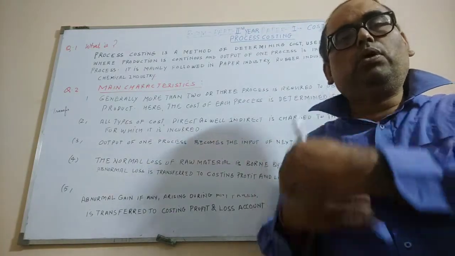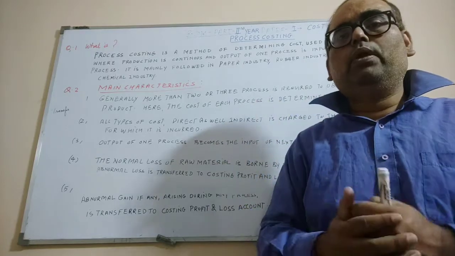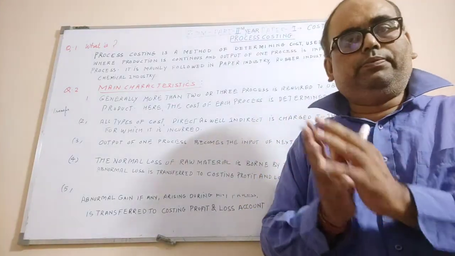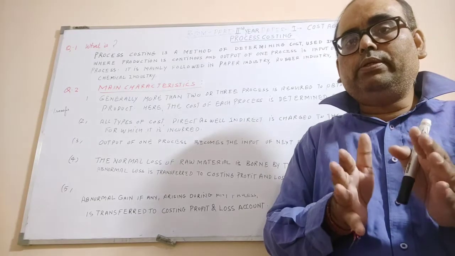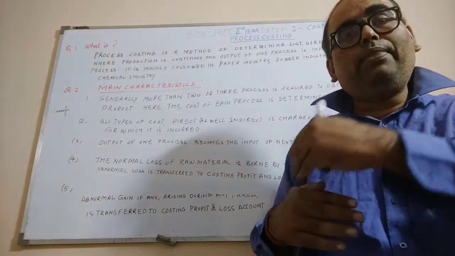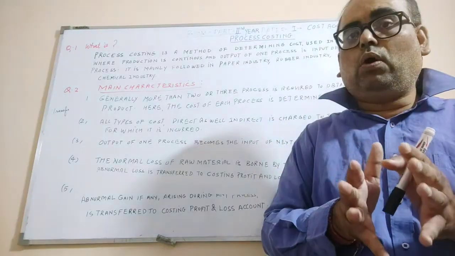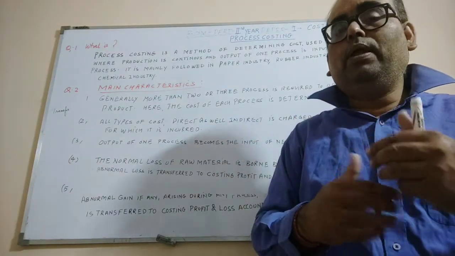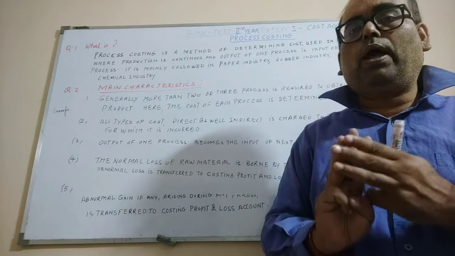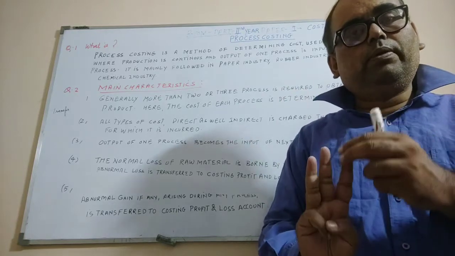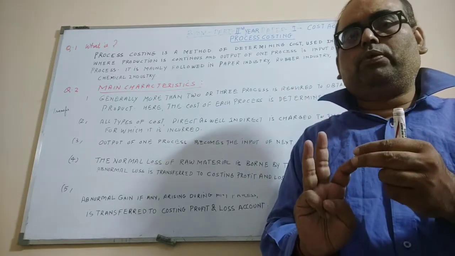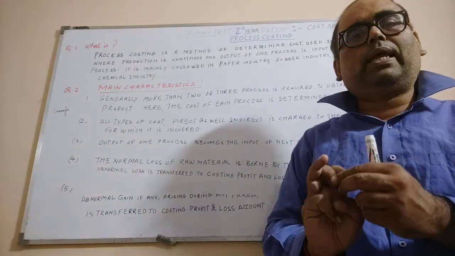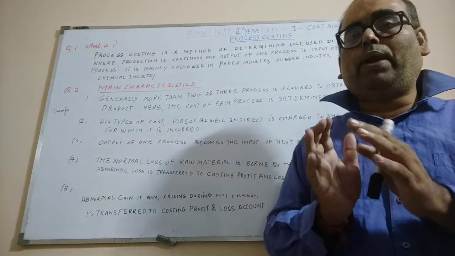The production is going on continuously throughout the year. So we don't wait for the production to complete and then determine the cost. We determine the cost process wise. We determine the cost of each process. For example, if there are 3 processes required to complete a product, we determine the cost of process first, cost of process second, and cost of process third separately.